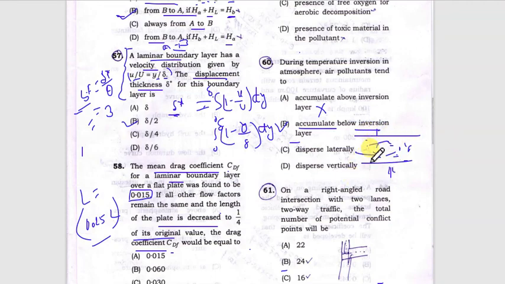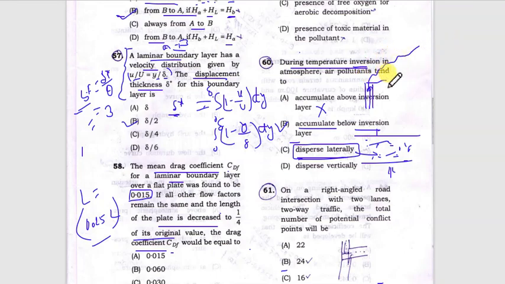Disperse laterally? No. Actually this is also a condition of inversion, but it does not happen during temperature inversion. Whenever high temperature inversion happens and from our chimney or stack some fumes move upward, it will not be able to move like this, it will move like this.